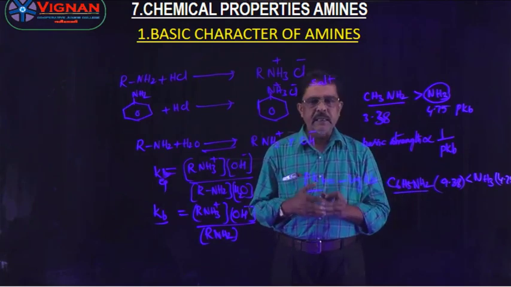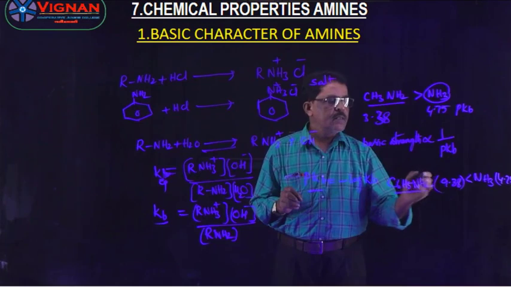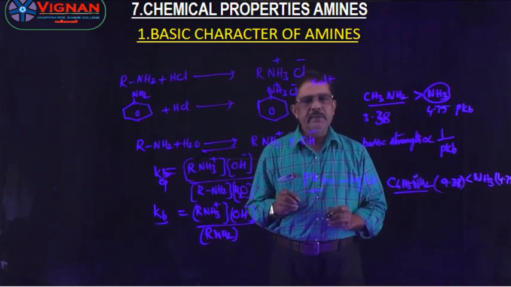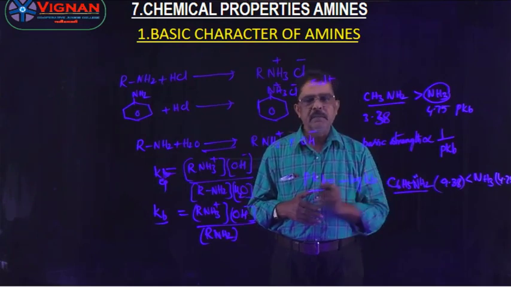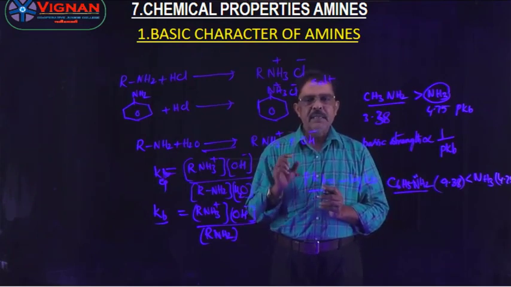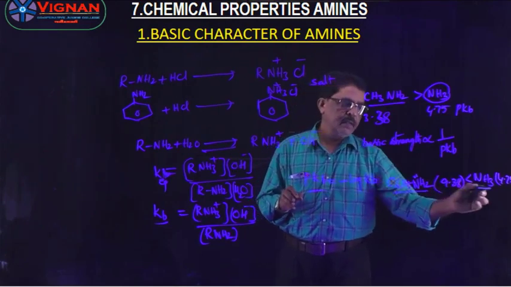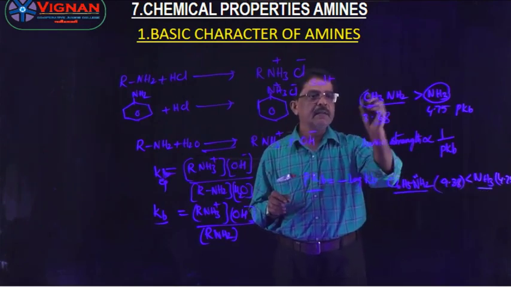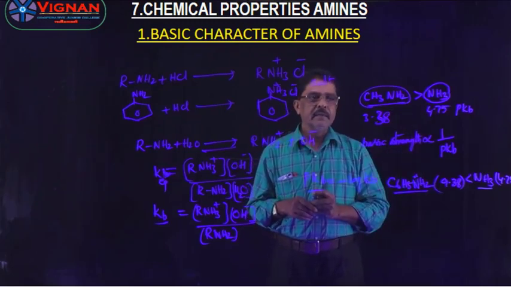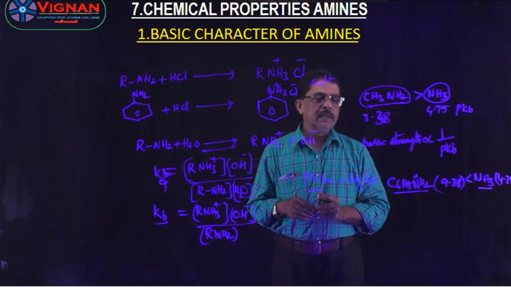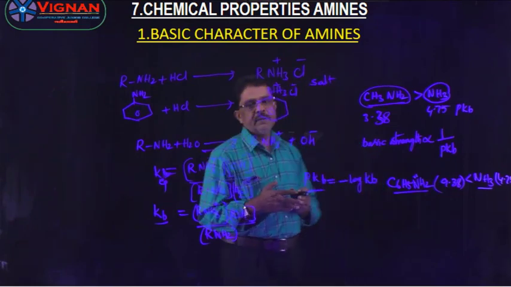Because the aromatic ring acts as a deactivating group, the lone pair of electrons on the nitrogen atom of the amine will be in conjugation with the benzene ring. Therefore, the basic nature of aromatic amines is less when compared with ammonia. But aliphatic amines are more basic than ammonia on the basis of pKb values. This is the basic nature of amines.